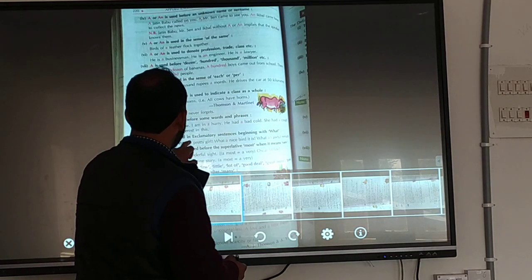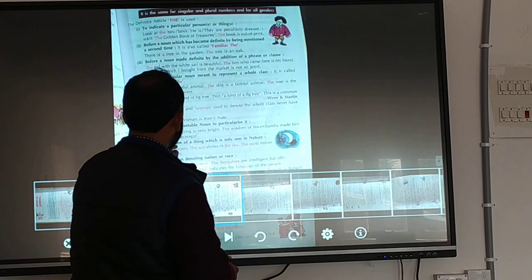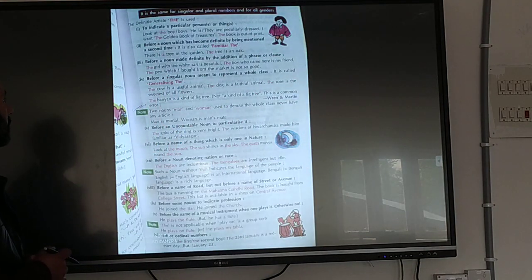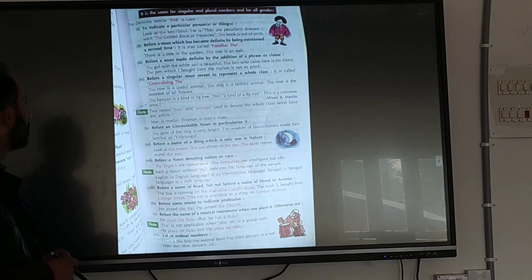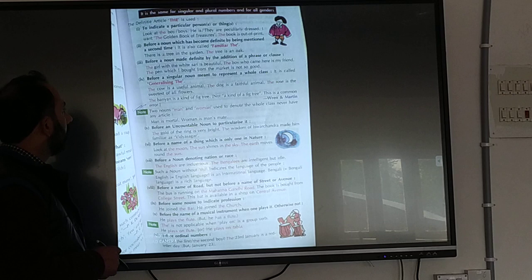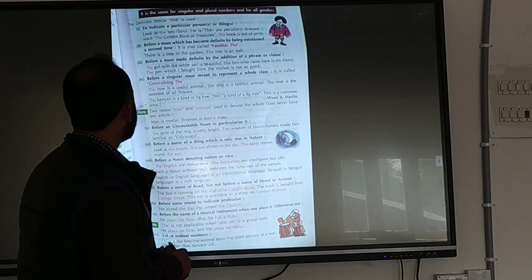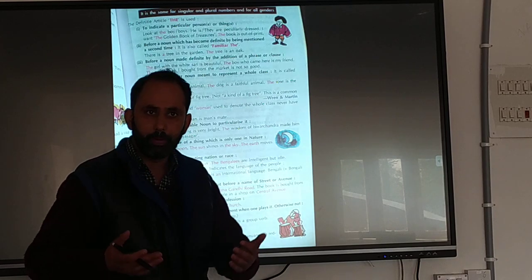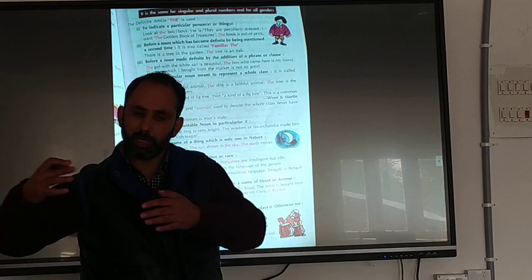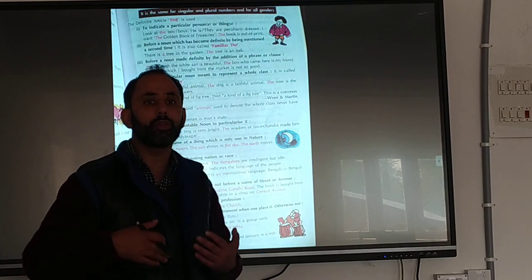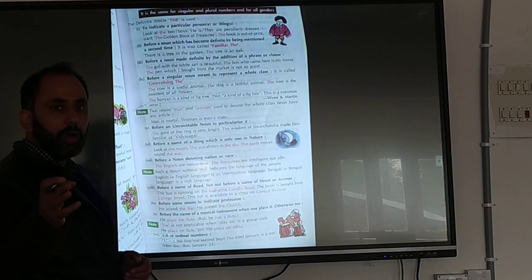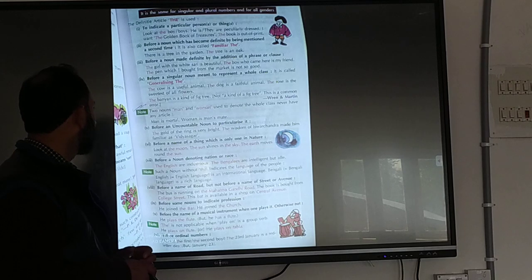Now we can see the use of the. The definite article the is used to indicate a particular person, a special person. There we use the, before a noun which has become definite by mentioning it a second time. If we say something about somebody the first time, we use a. If we mention him again and again, then we have to use the. The is used before vowel sounds and the before consonant sounds.